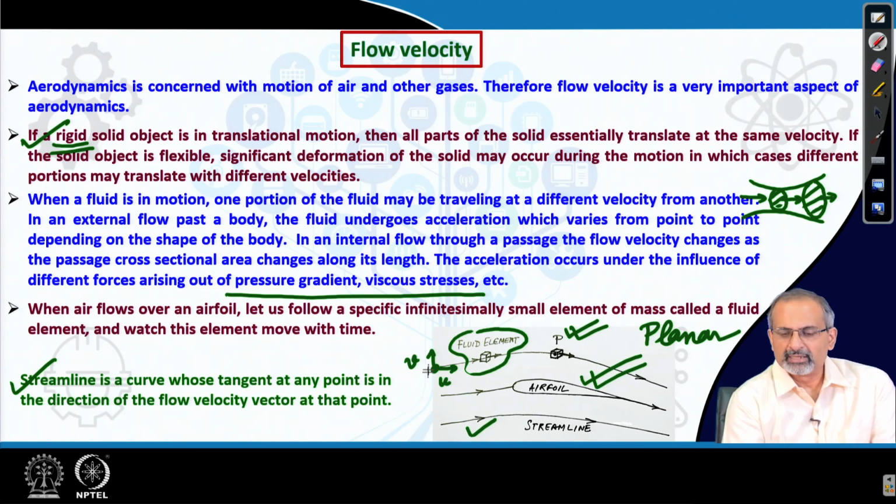Now, if you sum them up vectorially, you have the velocity vector, and that velocity vector aligns with the streamline at any given point. So, that is what we mean by a streamline being a curve whose tangent at any point is in the direction of the flow velocity vector.